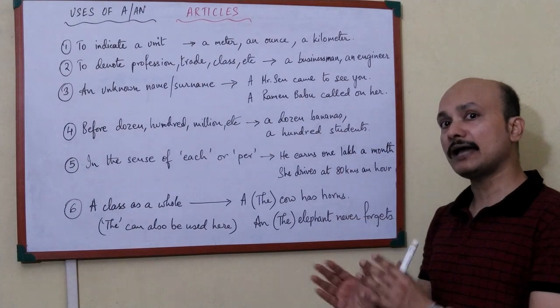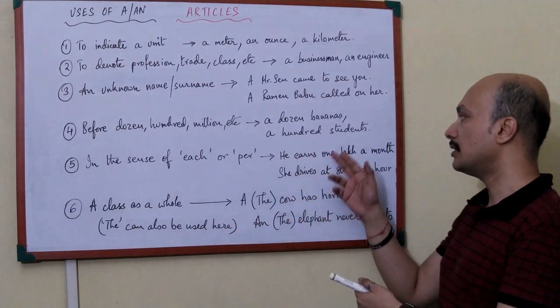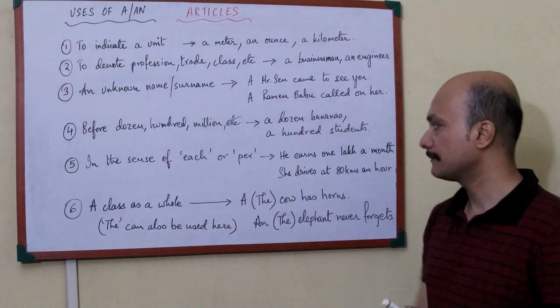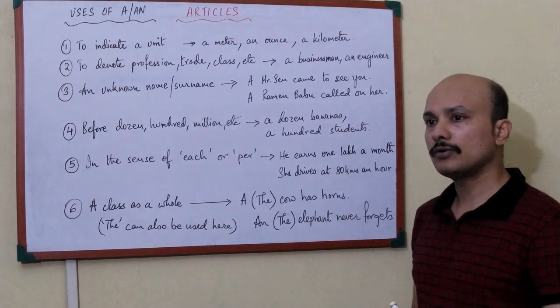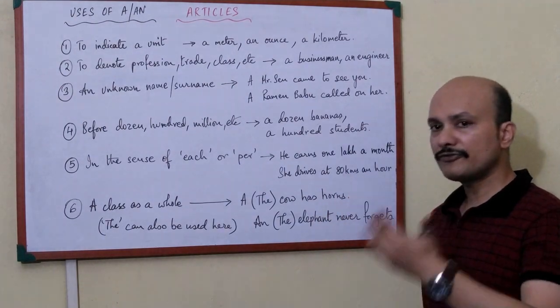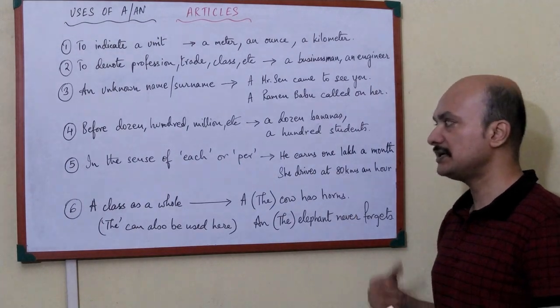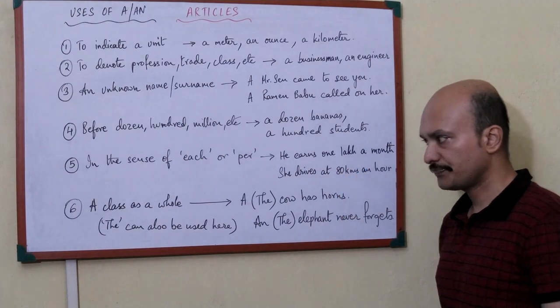He earns 1 lakh per month. What is his per month salary? 1 lakh. She drives at 80 kilometers an hour. That means every hour she drives at this particular speed. So the per hour speed is 80 kilometers.